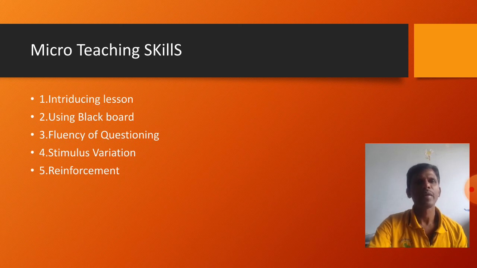So to become a good teacher, you should practice more and more these six skills at least, and you have to write at least three skills in your lesson plan record in rough, and after that I'll give one more also. So all of you practice these five skills plus one explanation skill, automatically you can become good teachers. With this, I hope you understand all the skills, and I will give a demo after reopening of the school, or whenever it is required, before going to the teaching practice session.